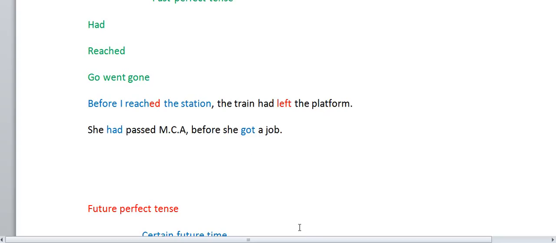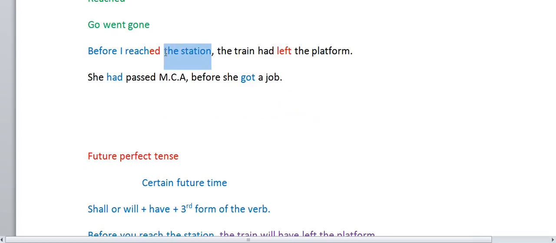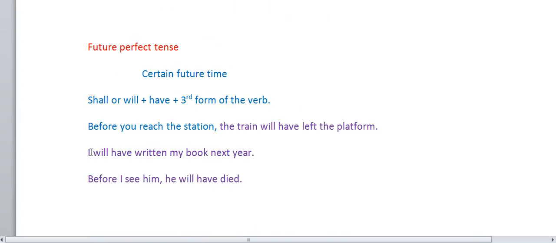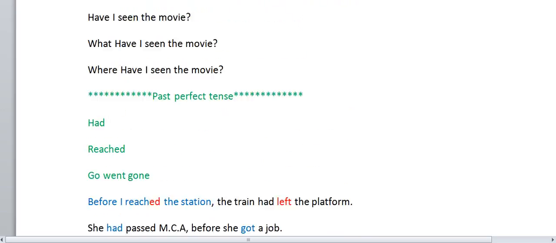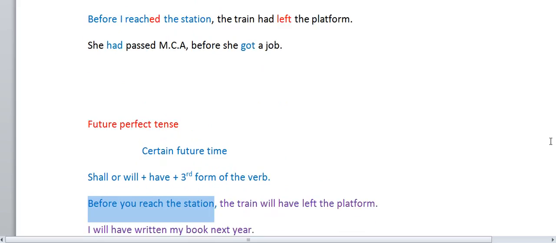Nothing else changes. The subordinate clause is in simple past tense here. In future perfect tense, the subordinate clause is: before you reach the station, the train will have left the platform. These are the perfect tenses: present perfect tense, past perfect tense, and future perfect tense.